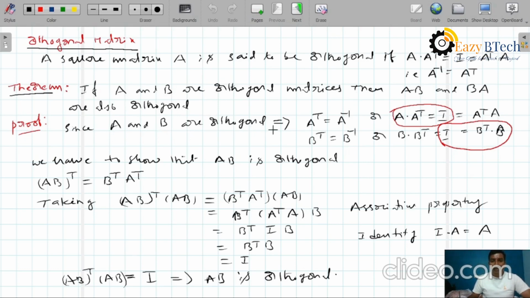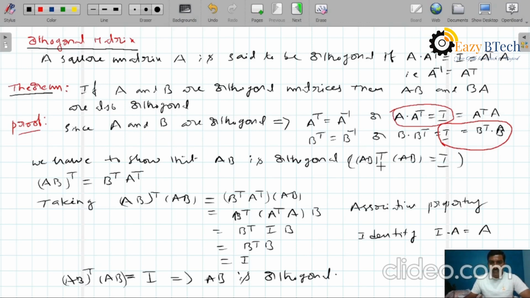Here A is orthogonal means Aᵀ equals A inverse, or A into Aᵀ equals I, or Aᵀ into A equals I. And B is orthogonal means Bᵀ equals B inverse, or B into Bᵀ equals I, or Bᵀ into B equals I. So now we have to show that AB is orthogonal. AB is orthogonal means we have to prove that (AB)ᵀ into AB equals I. We have to prove this one.